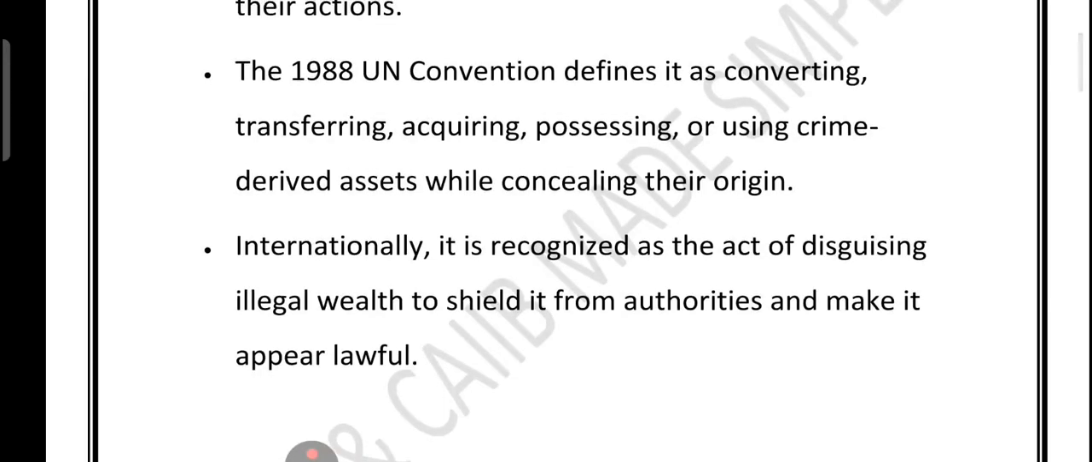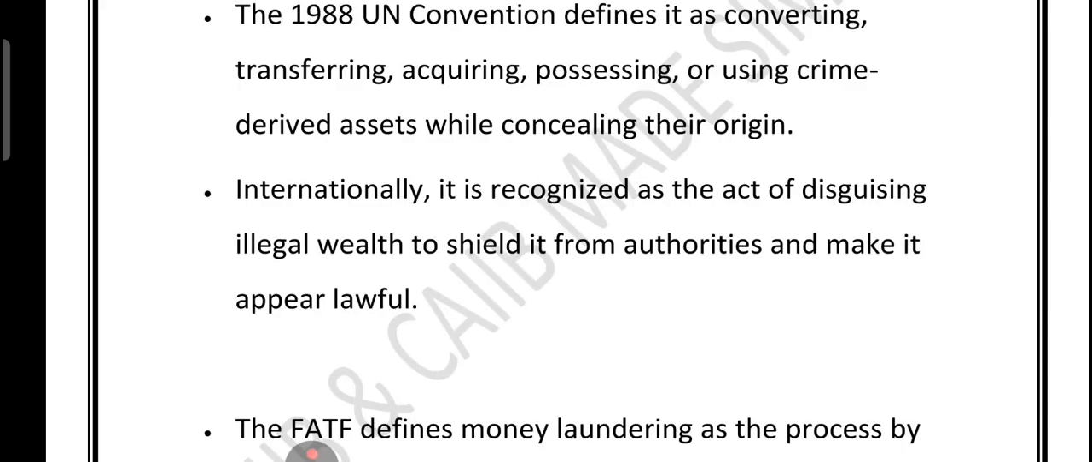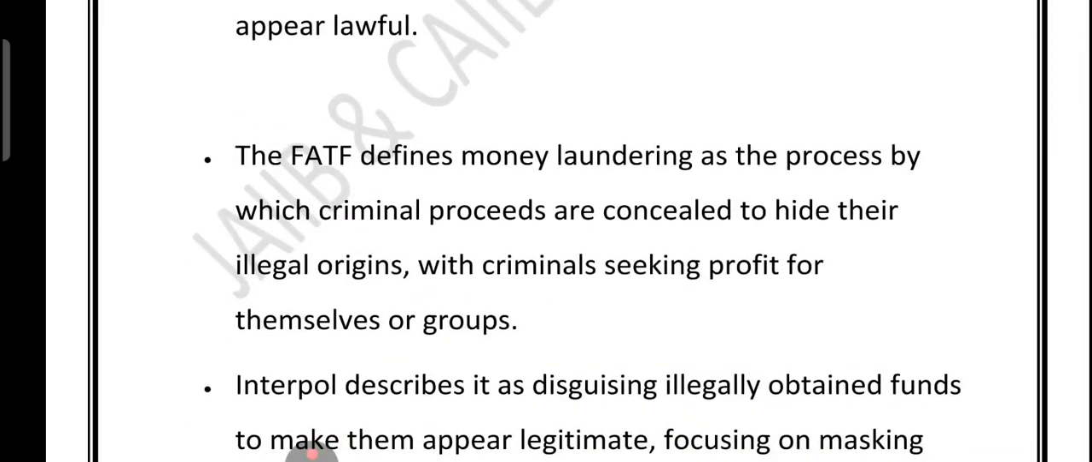So to just summarize, I told you that money laundering is hiding the real source, location, movement, and ownership of the asset. It applies to property from any crime. It helps offenders avoid any legal action. The 1988 UN Convention says converting or using crime assets while hiding the origin. Globally, it is seen as making illegal money appear legal. Now friends, let's move to the next slide.